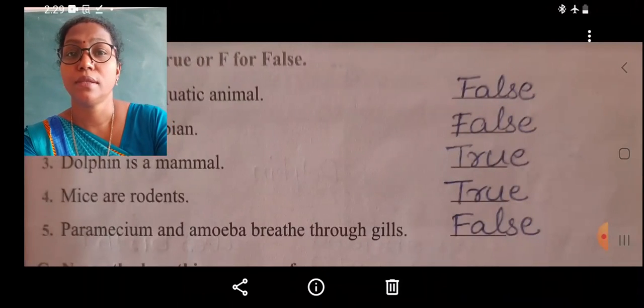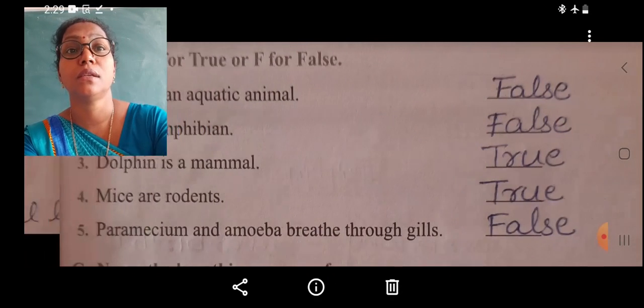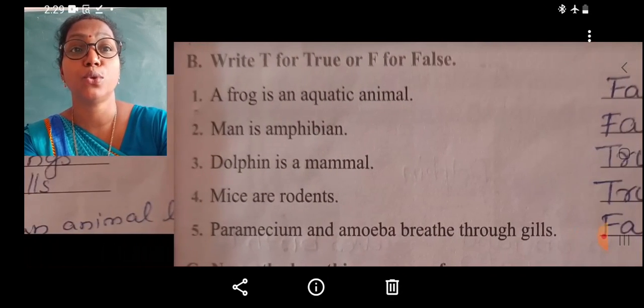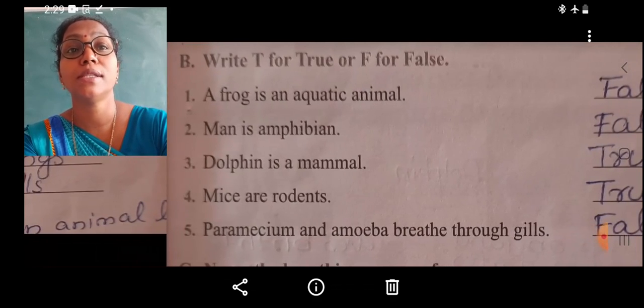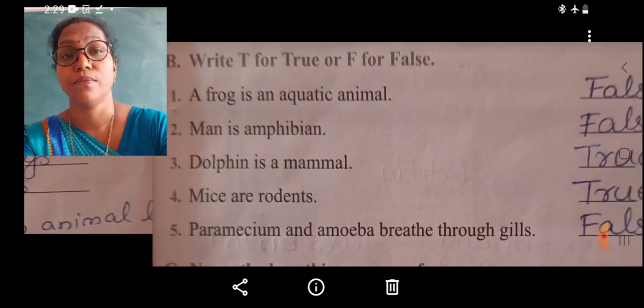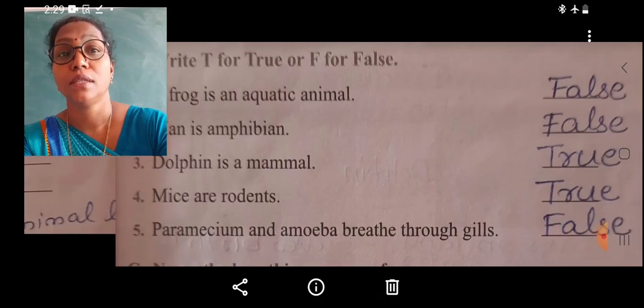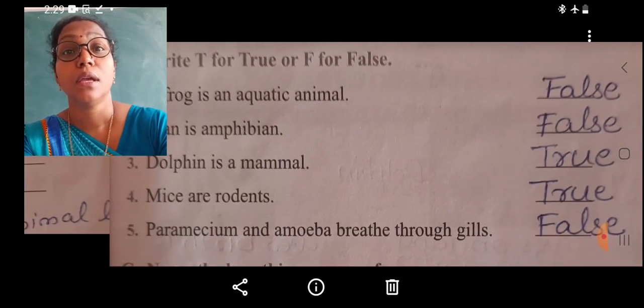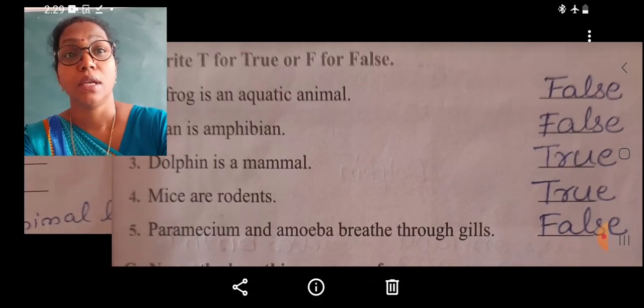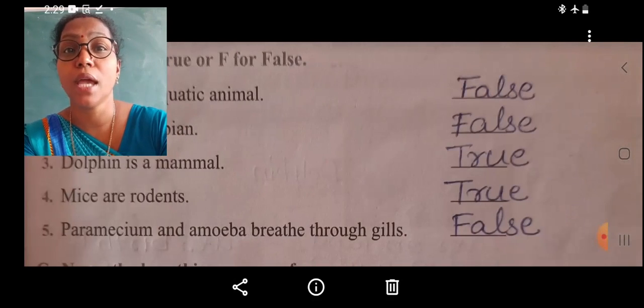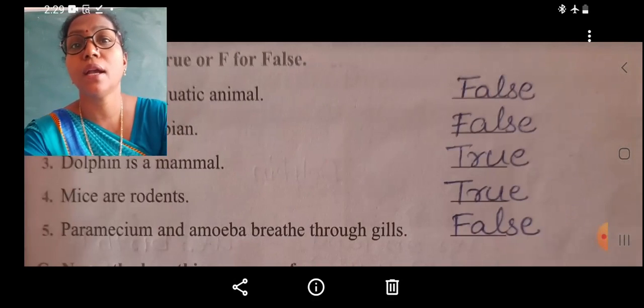Now students, the exercise given in page number 59, exercise B, that is write T for true or F for false. First question, a frog is an aquatic animal. We know that the frog can live in water and also on the land. It is considered as an amphibian. That means the organism can live both in water and on land.